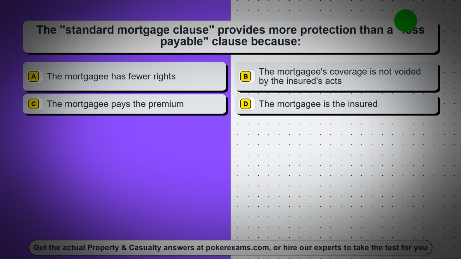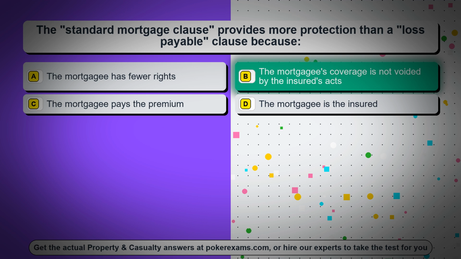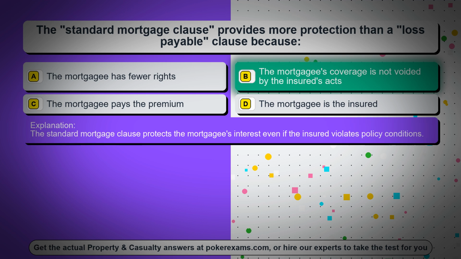Question 13. The standard mortgage clause provides more protection than a loss payable clause because: Option A, the mortgagee has fewer rights. Option B, the mortgagee's coverage is not voided by the insured's acts. Option C, the mortgagee pays the premium. Option D, the mortgagee is the insured. The correct answer is option B, the mortgagee's coverage is not voided by the insured's acts. The standard mortgage clause protects the mortgagee's interest even if the insured violates policy conditions.